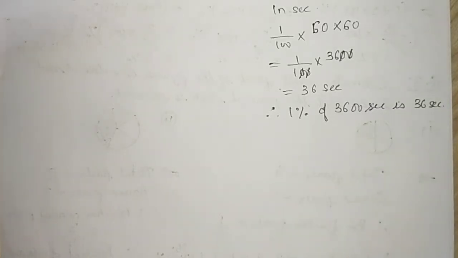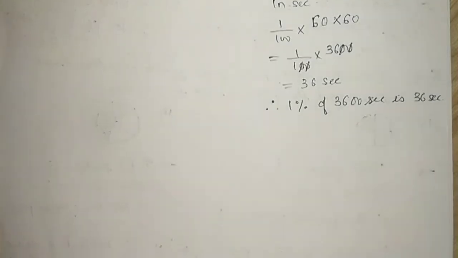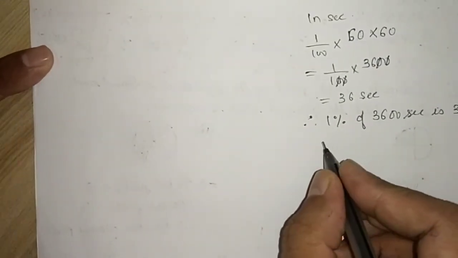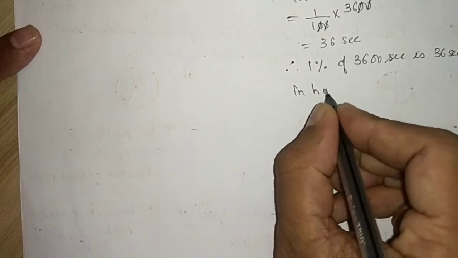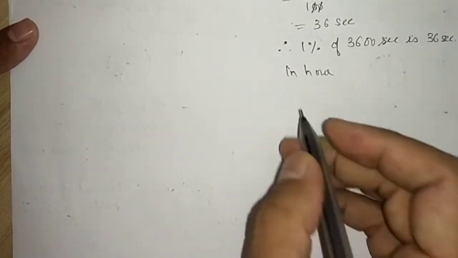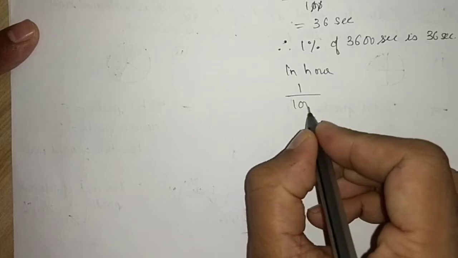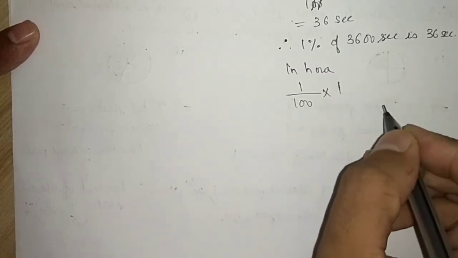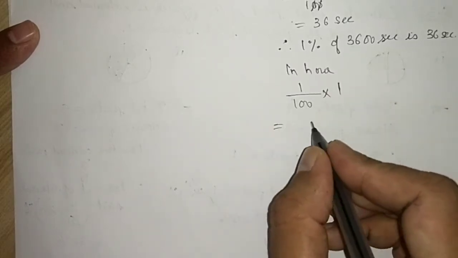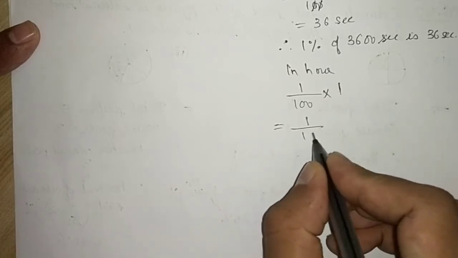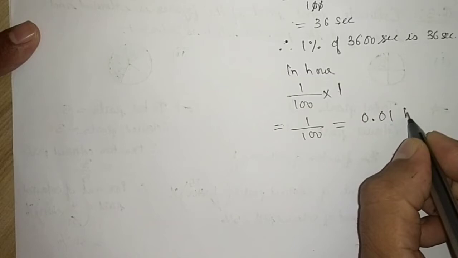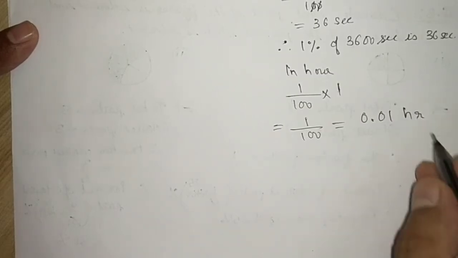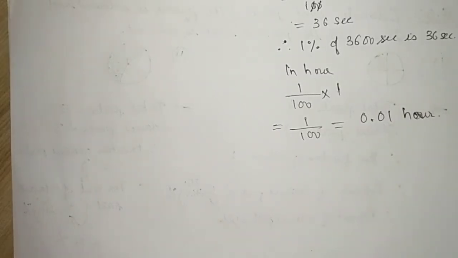Hope you all are getting it. If they want us to keep it in hours only, what will I do? In hour, 1 divided by 100 into 1 hour. So 1 1s are 1, divided by 100. So it will become 0.01 hour. Hope you are getting this question.